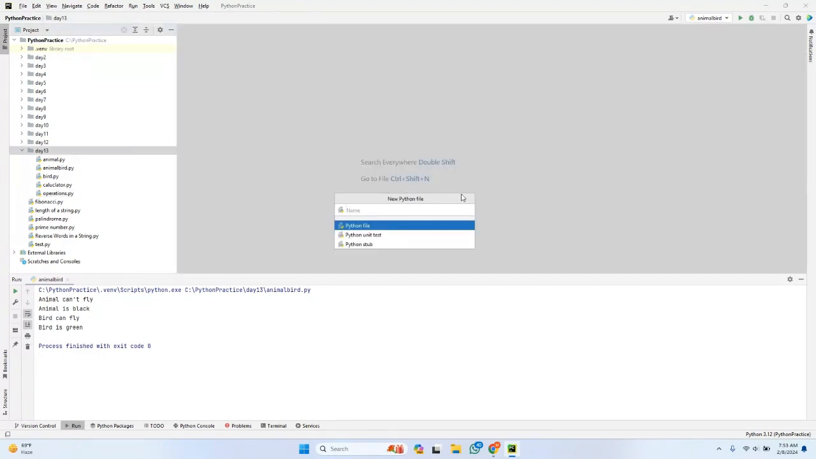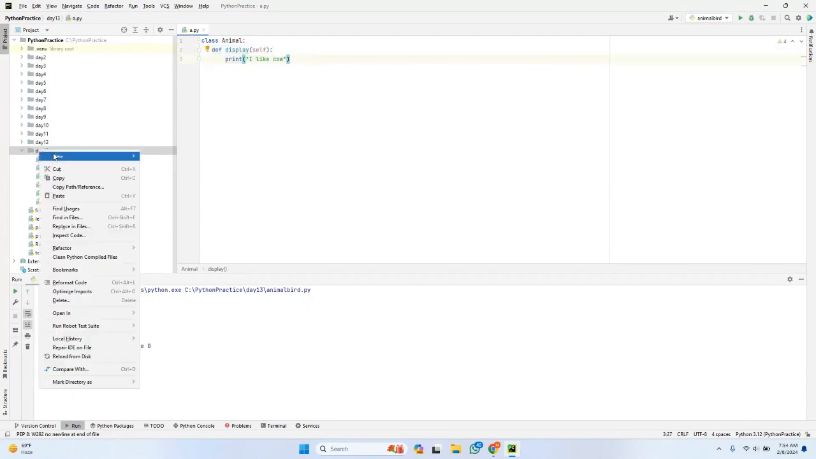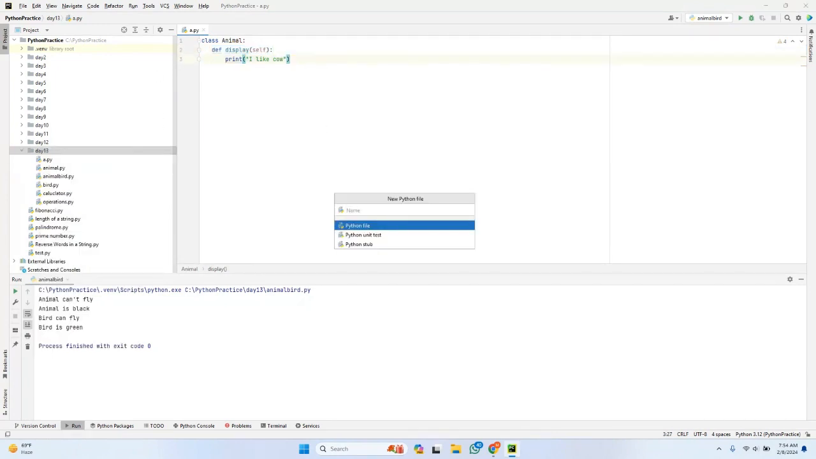Let me create one more module. Suppose the module name is A. That module is a.py. In a.py, instead of functions, I'm creating a class, and inside the class I'm creating a method. Similarly, let's take another module, suppose B.